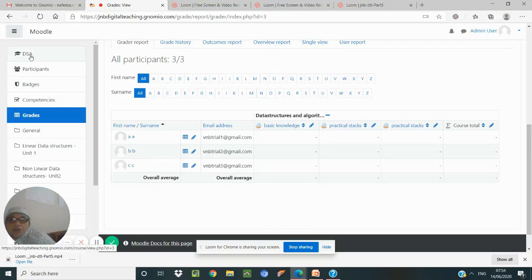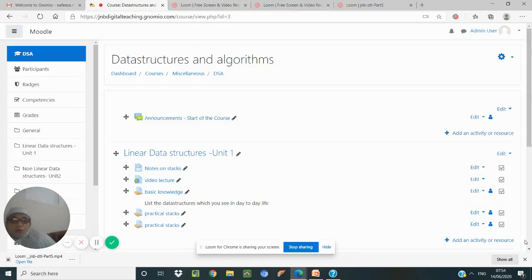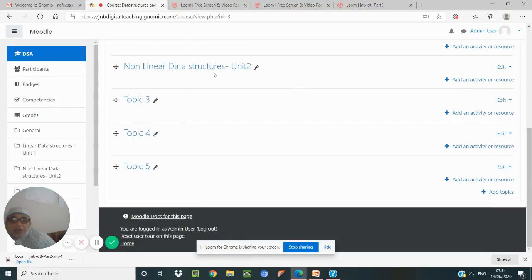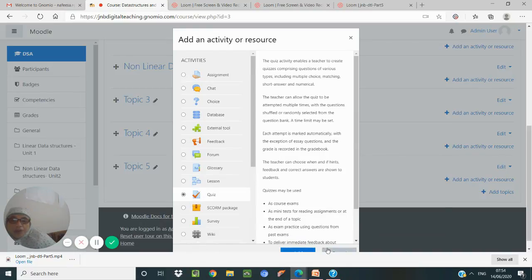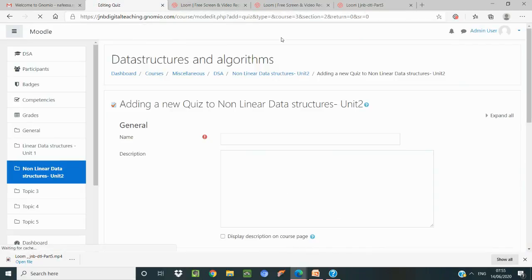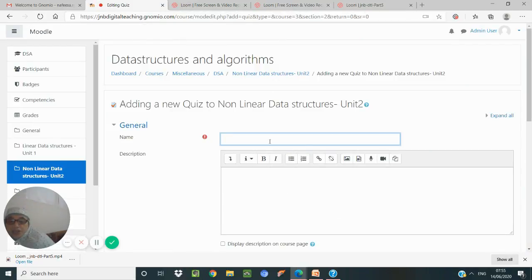One more thing to be shown is how to add a quiz activity. You can see we can add an activity as before. Add an activity, select the quiz option, and select the activity. Now it is giving the options. Simple quiz, you can say simple quiz, and give a description to test basic knowledge.